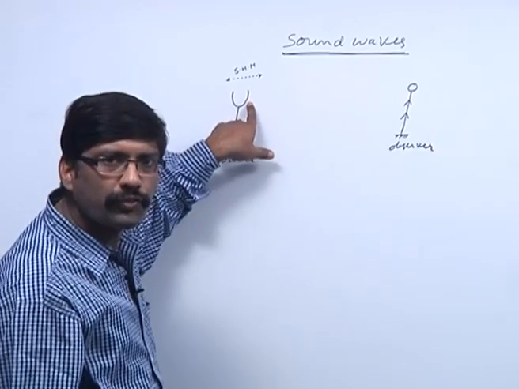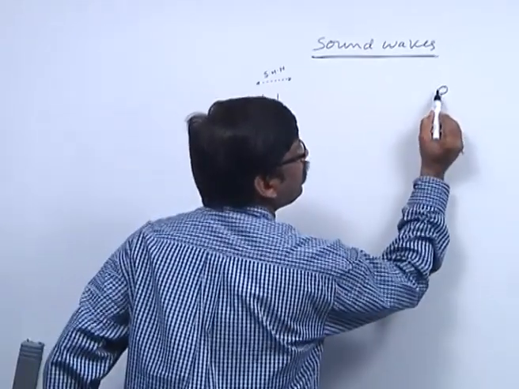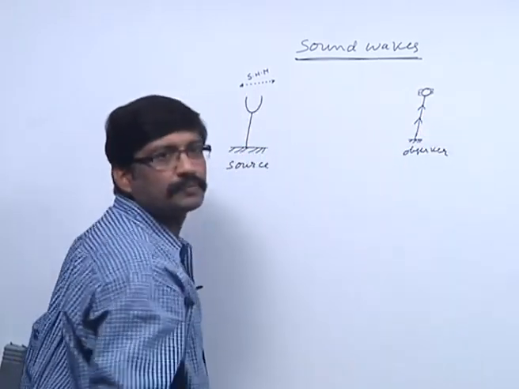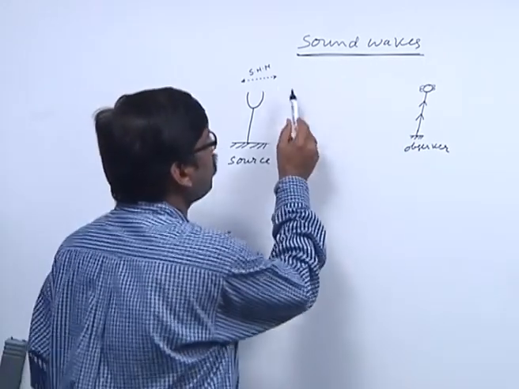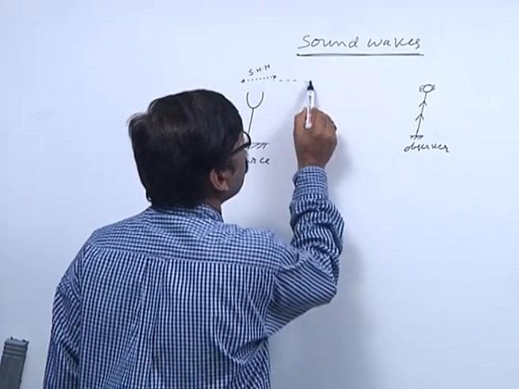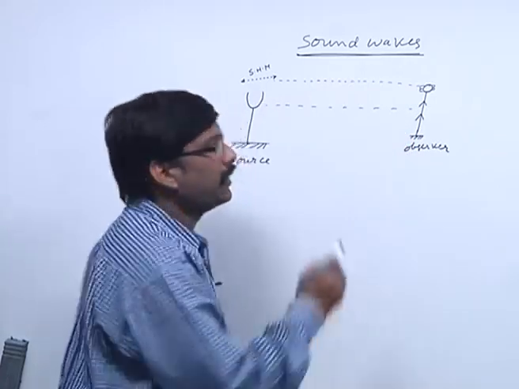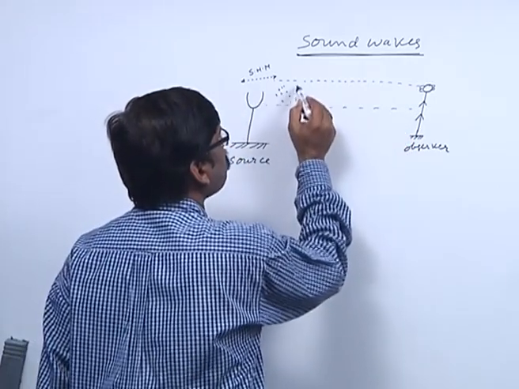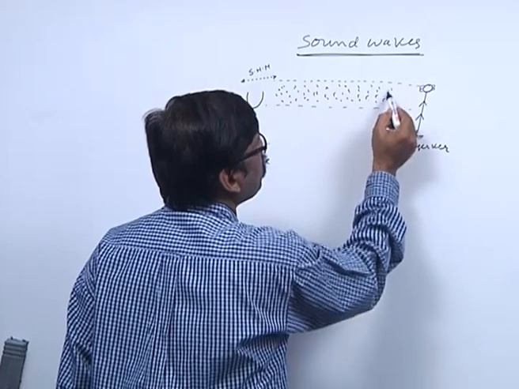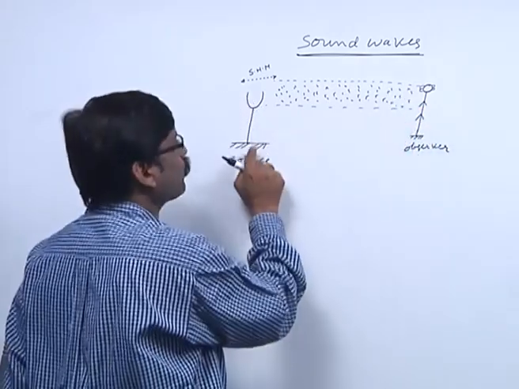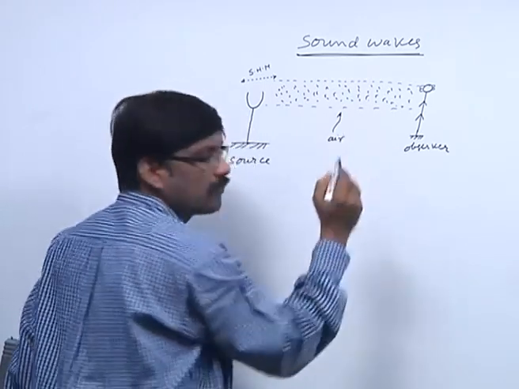Now it is a source of mechanical energy which is produced when it is vibrating, that has to be received by this observer. So, in between source and observer, a medium is required. In between, let us say air is present. From here to here, air is present. So, the medium between source and observer is air. Fine.